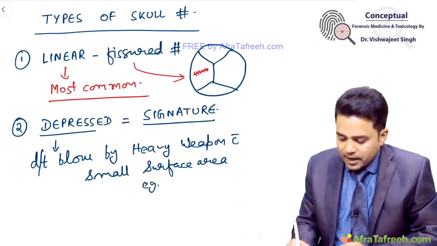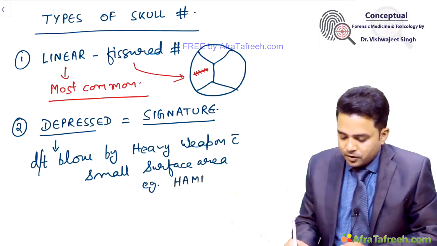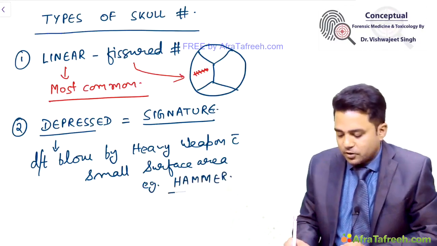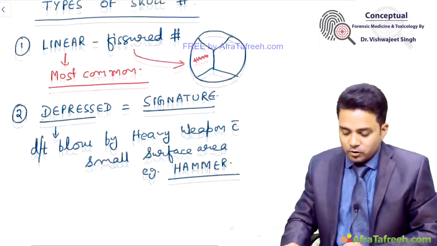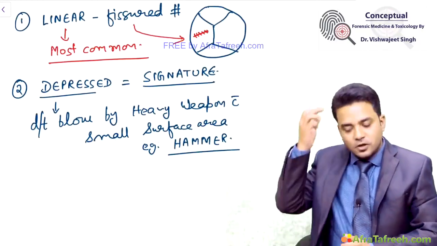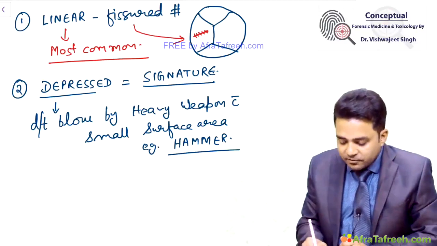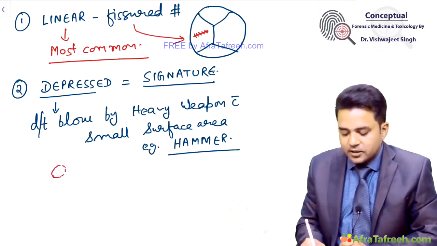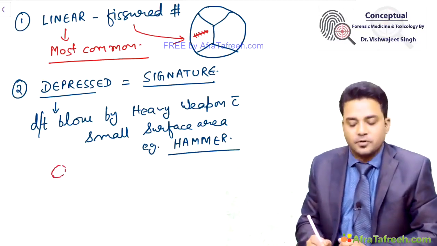For example, a hammer. If you apply a hammer over your head, what will be produced? Externally, you will have a circular abrasion over one part of the scalp.